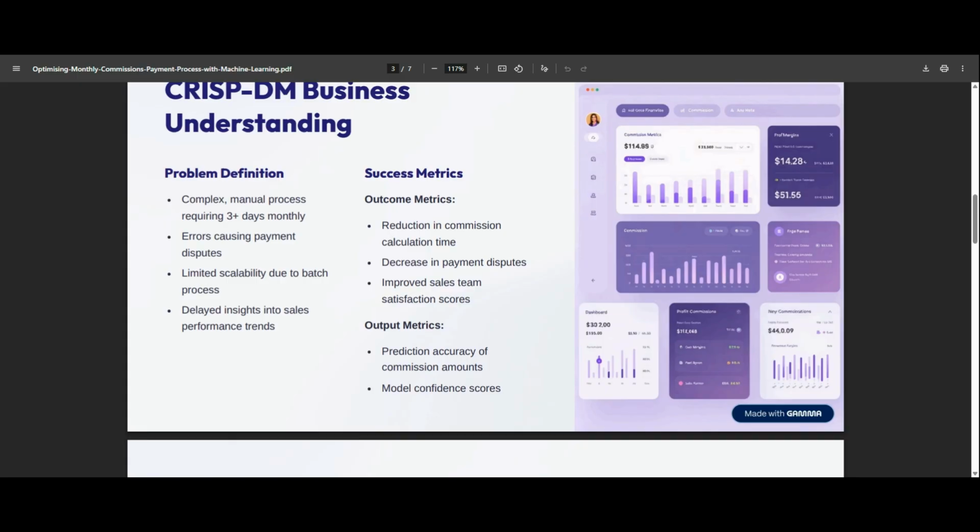So the success metrics that we're going to be looking at are the outcome metrics: a reduction in commission calculation time, a decrease in the time taken for payment disputes, and also an improved sales team satisfaction score. The output metrics are going to be the prediction accuracy of the commission amounts and also the model confidence scores as well.